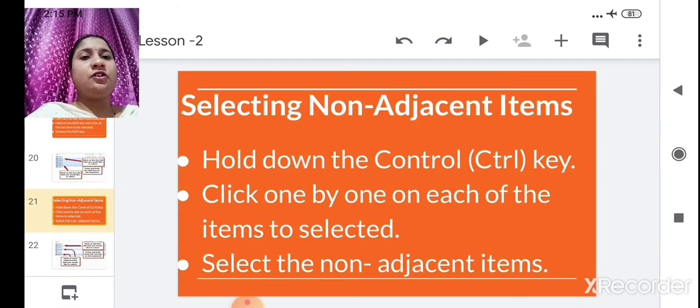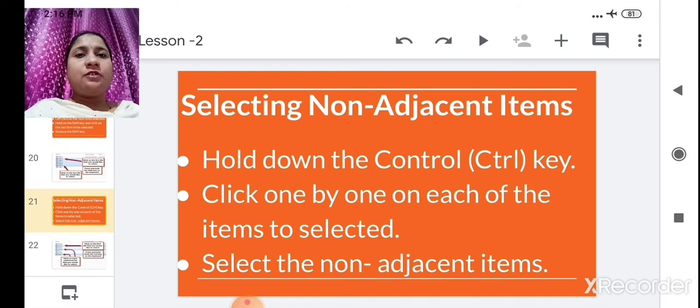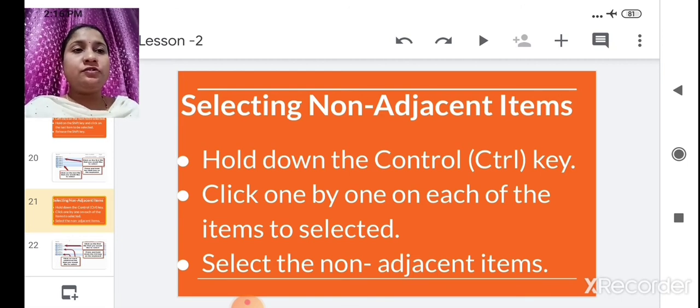The next is selecting non-adjacent items. In the previous one we saw that paper 2 to paper 6 all are selected, but I want to select paper 2 only. For example, I will give the example of an assignment. You have been given some dates. On one date you have to submit English and Hindi, and on the next date you have to submit maths and EVS. So what will you do? You will select only English and Hindi. For that you will not select the whole subject list. Got it? So in non-adjacent we can select only those we want.